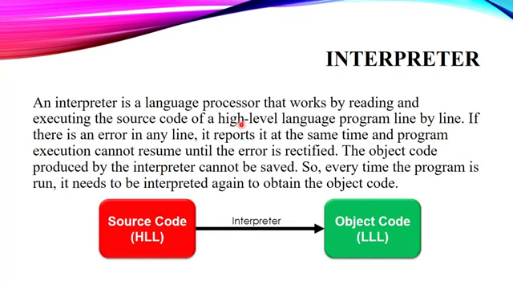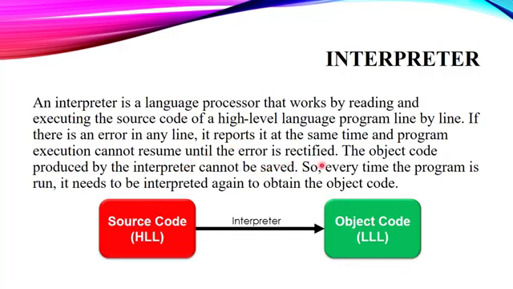It will read the first line, check for errors in it, and only then move to the next line. If there is an error in a line, it will not execute the next line. It reports the error at the same time, and program execution cannot resume until the error is rectified.